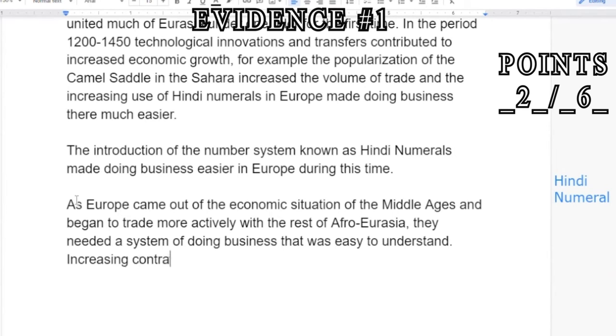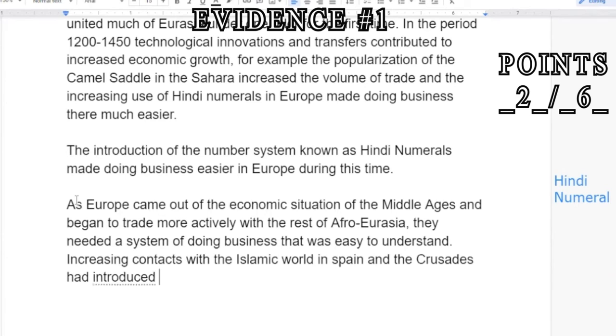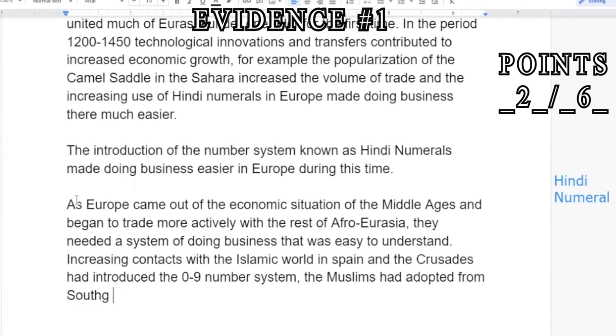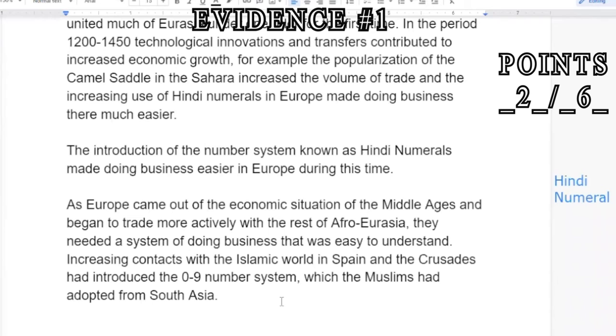Increasing contacts with the Islamic world in Spain and the Crusades had introduced the 0 through 9 number system the Muslims had adopted from South Asia. So notice here I've introduced my fact, right? We're talking about what the Hindi numerals are, that 0 through 9 number system, which Muslims had adopted from South Asia and was introduced to Europe via increasing contacts with the Islamic world in Spain and the Crusades. So I've set up what it is that I'm talking about.